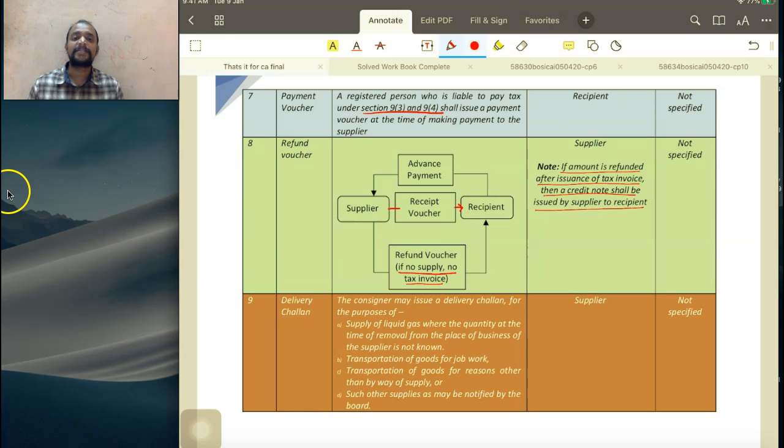So far what we have discussed: when invoice is to be issued, what is the time of supply, and what are the various documents involved. With that, we completed section 31, section 12 and section 13. In the next video, we will be discussing section 14 and some illustrations on invoice and time of supply.